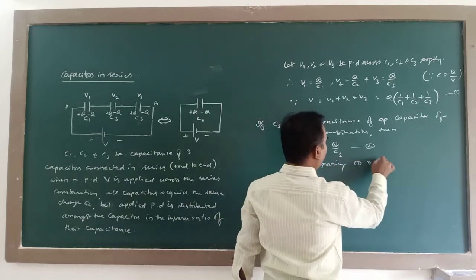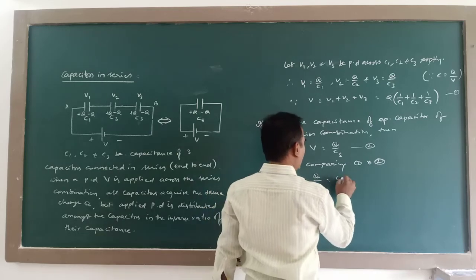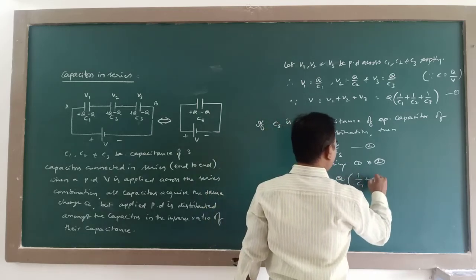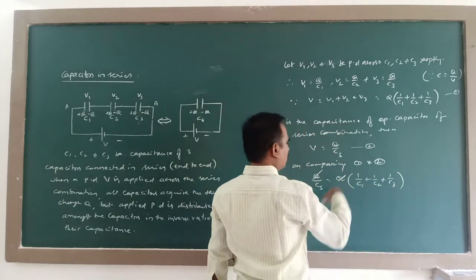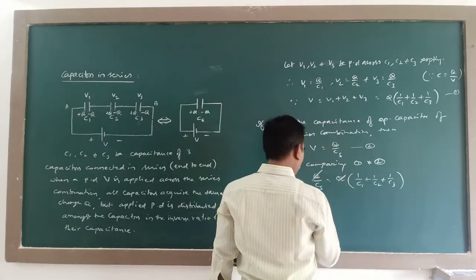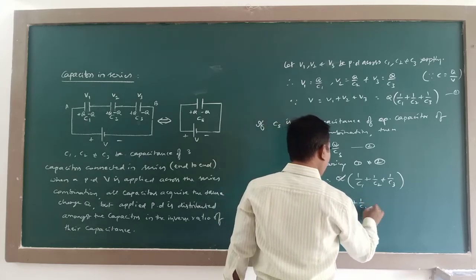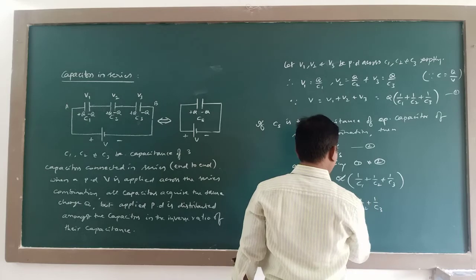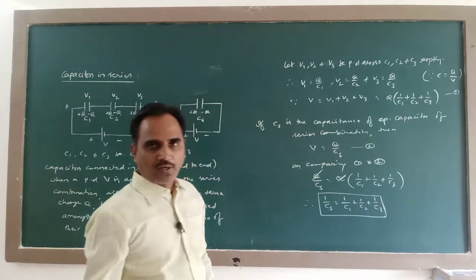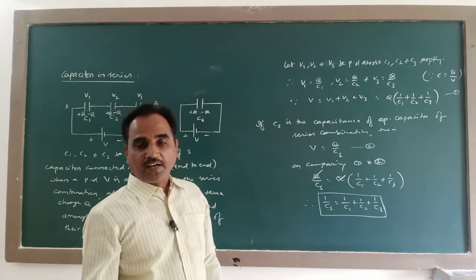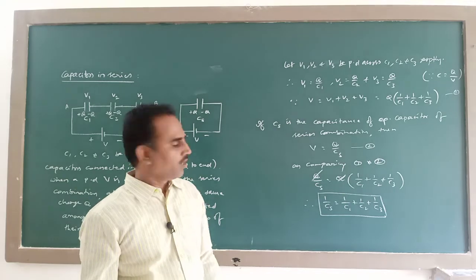On comparing 1 and 2, Q divided by Cs is equal to Q into 1 by C1 plus 1 by C2 plus 1 by C3. So this common term you can strike off. Therefore 1 by Cs is equal to 1 by C1 plus 1 by C2 plus 1 by C3. This is the final equation for effective capacitance of series combination.